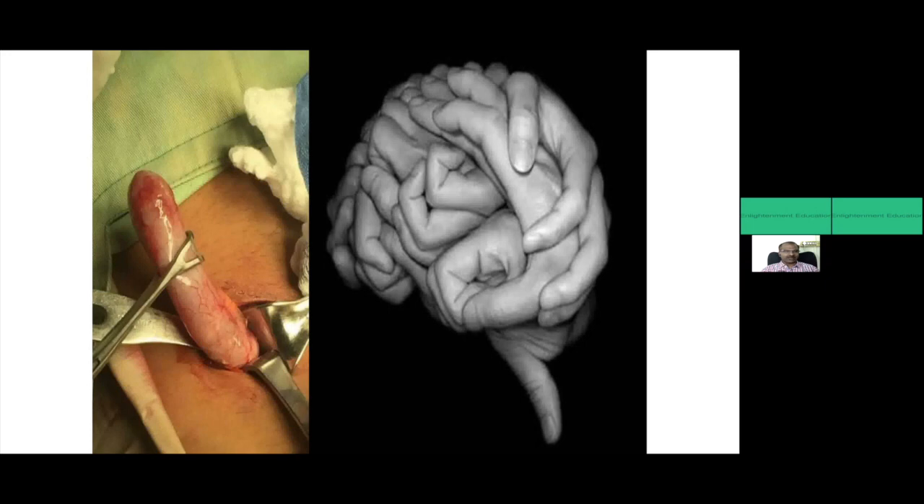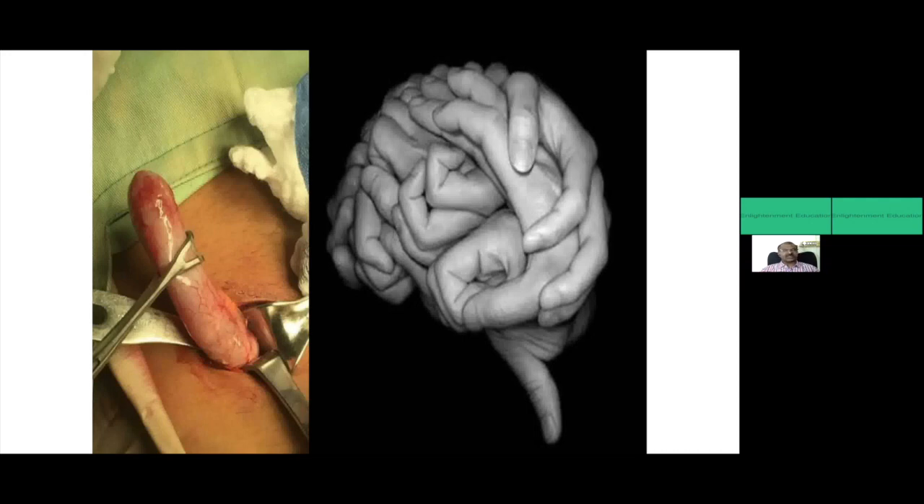Can you identify the organ on the left? Which is that organ? Yes, very good. Vermiform appendix. Appendix is that organ. And the organ on the right? That is brain. That's a pictorial representation of the brain.